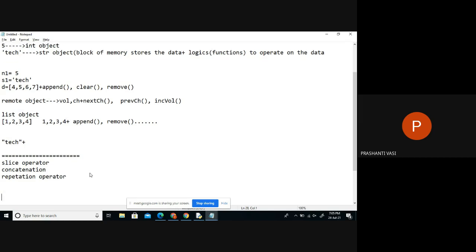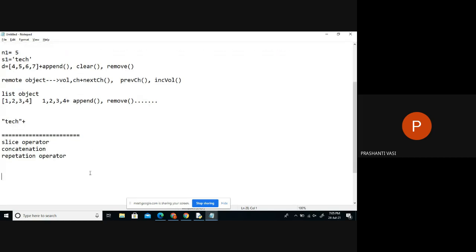Now, first one already we have done. Second one, concatenation. Concatenation symbol is plus symbol. Repetition symbol is star symbol. And these are three symbols. So concatenation is nothing but whenever we have a list, let us say I'm taking one list with